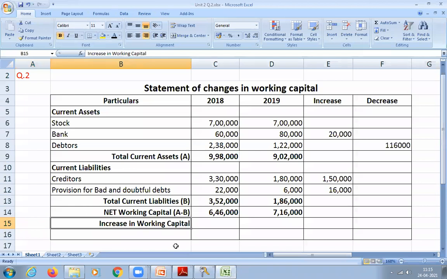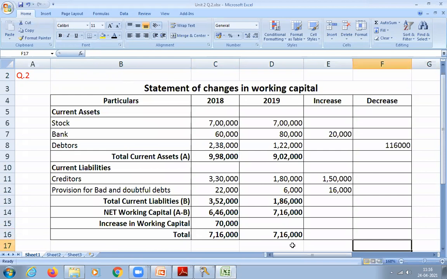How much is the increase? 70,000. Where will you write it to balance the account? In 2018. Now calculate total. How much in 2018? 7,16,000, and 2019 also will be 7,16,000.